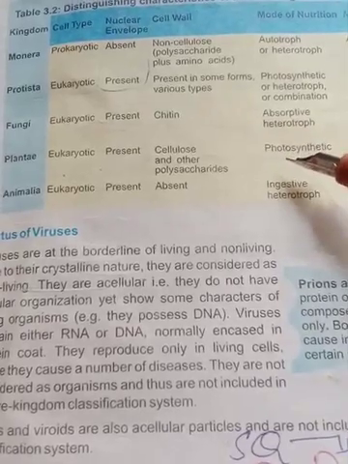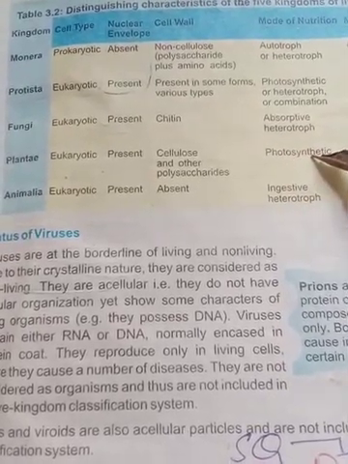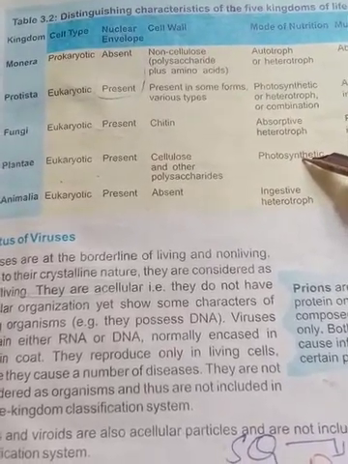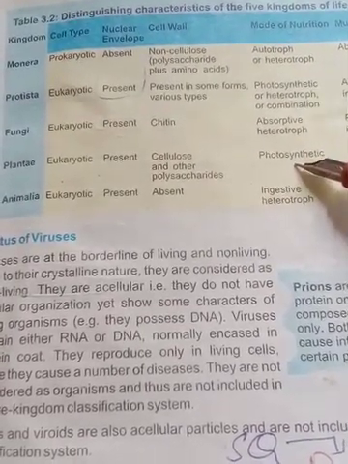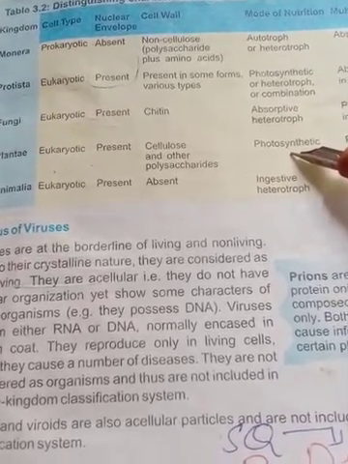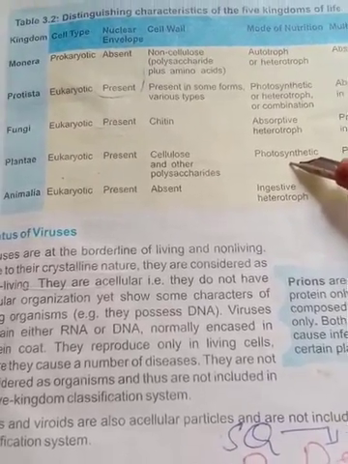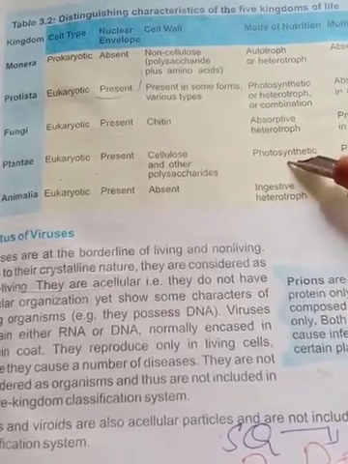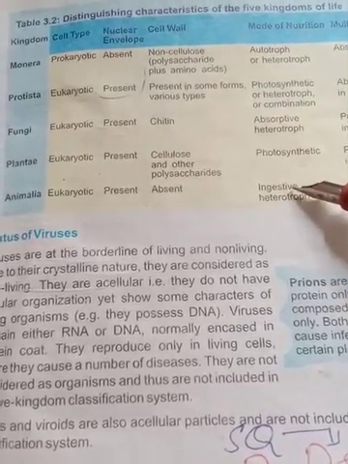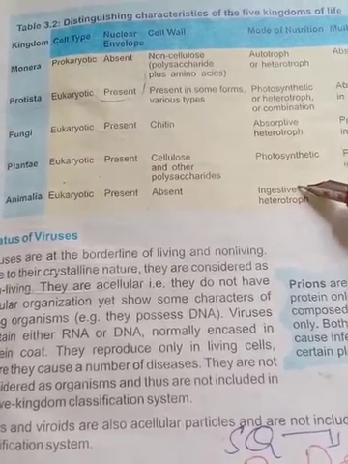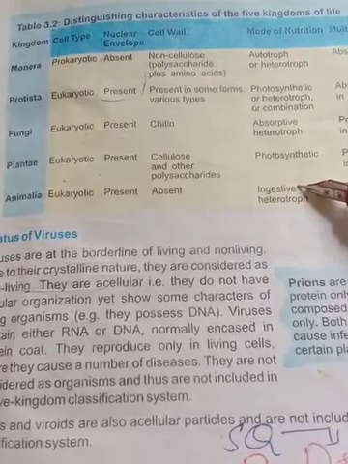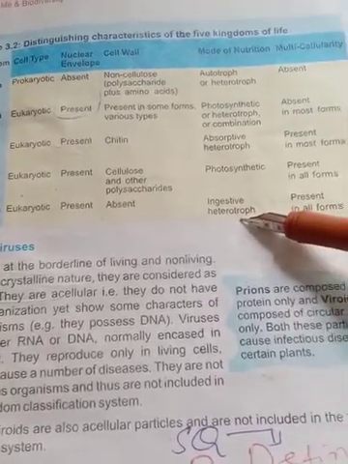And in kingdom plantae, the mode of nutrition is photosynthesis, and you already know that photosynthesis is the process in which inorganic substances combine in the presence of sunlight and chlorophyll, and form glucose or food plus oxygen. While kingdom Animalia takes its food from other plants or other organisms, either from plants or from animals.